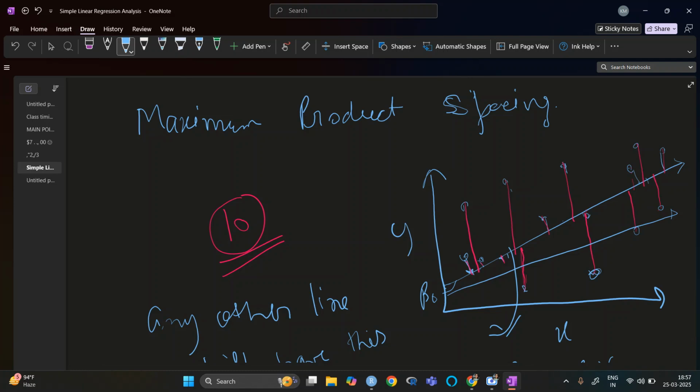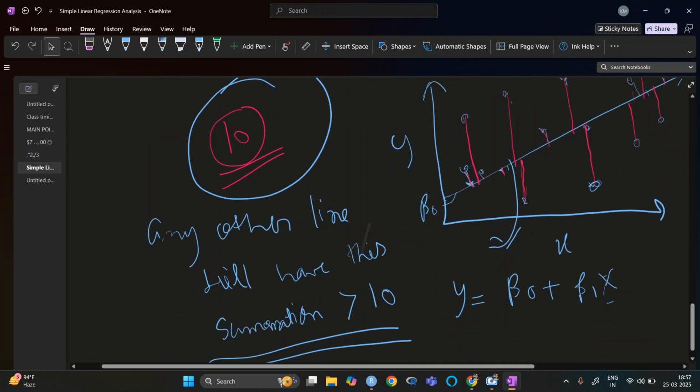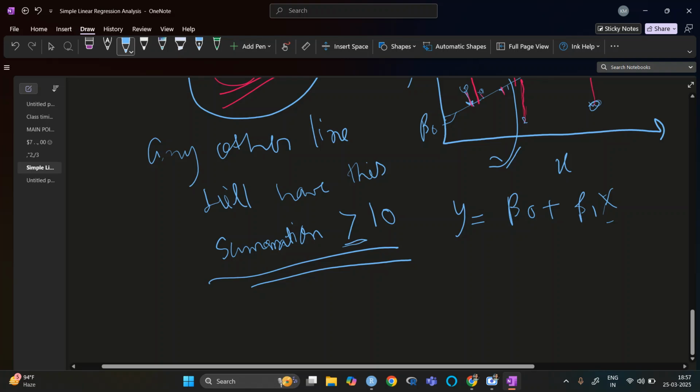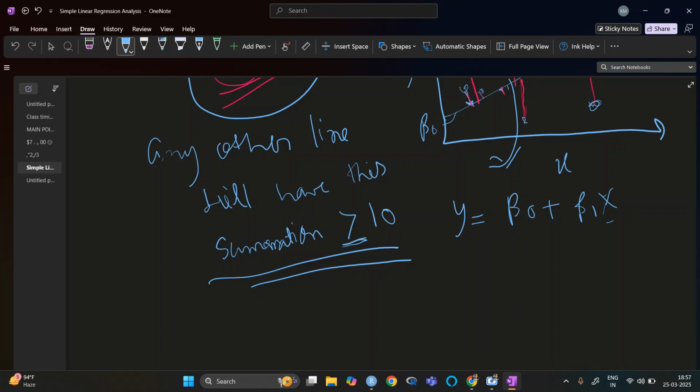It will be, let's say, 2, 2, 2, but in the above one it is 4, 4, so it will be greater. So now its value will increase. So for this line, whatever estimation we have, any other line will have a summation greater than or equal to 10.